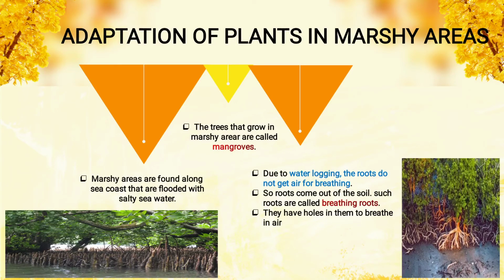They are called breathing roots because they come out for breathing. In the roots they have holes, and with the help of those holes, they breathe in air. In marshy areas, the soil is sticky and clayey.